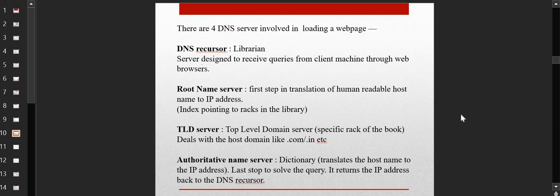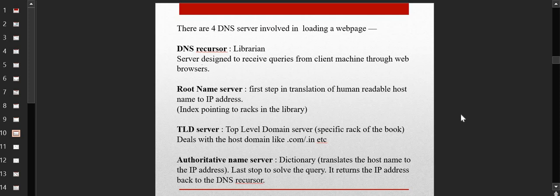So the DNS recursor is kind of a librarian. Here it is the server designed to receive the query from the client through the web browser. Whenever you enter a library, the first one you contact is the librarian. So here you will go to the DNS recursor. The next thing you go to is the root name server. Here is the first step in the translation of the human readable host to the IP. The root name server will tell you what the translation will be. It is like an index pointing to the rack in the library, so you go to that rack and you will find your resource.